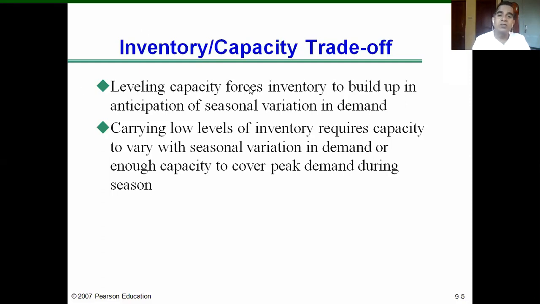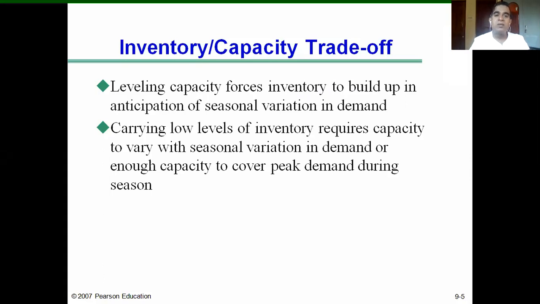Leveling capacity forces inventory to build up in anticipation of a seasonal variation in demand. Leveling capacity means maintaining a low production capacity. If the company maintains a lower production capacity, then definitely it has to manufacture in advance and hold the inventory in huge quantity in anticipation of the seasonal variation in demand. That is quite simple.